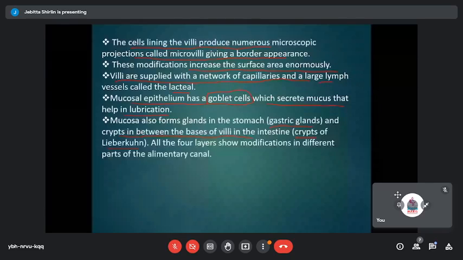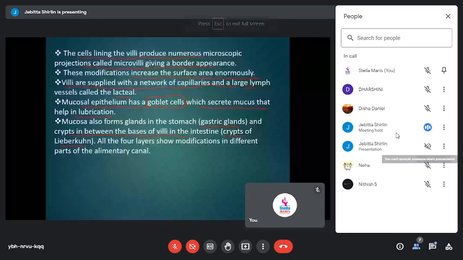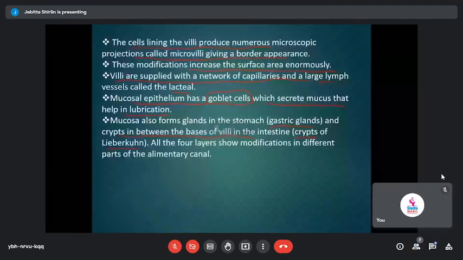Is the structure of the alimentary canal clear? Only if you know the structure of the alimentary canal will we be able to proceed with the process of digestion. We have not exactly come to that topic yet; this is the basic structure of the alimentary canal. Then we will proceed with how the process of digestion takes place, and finally how the process of absorption takes place.